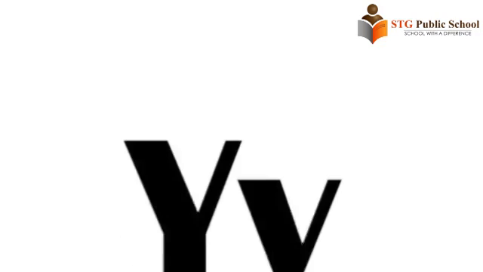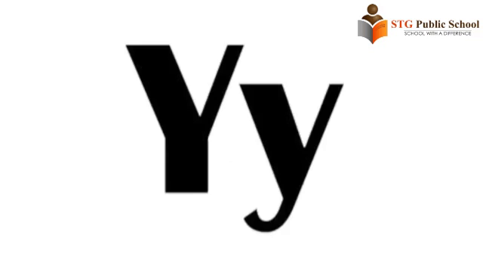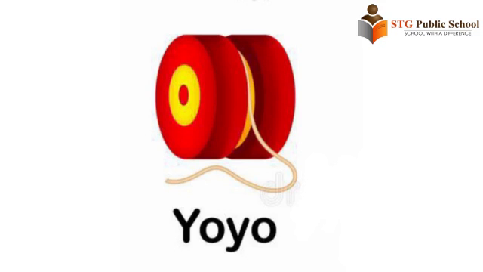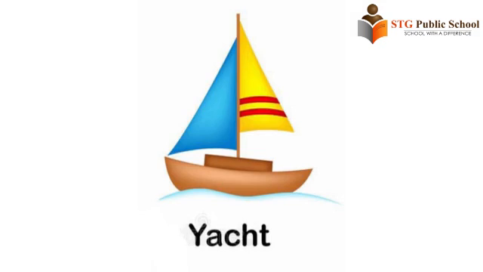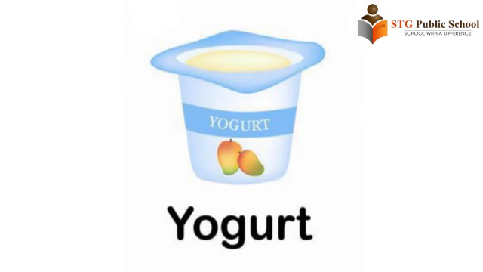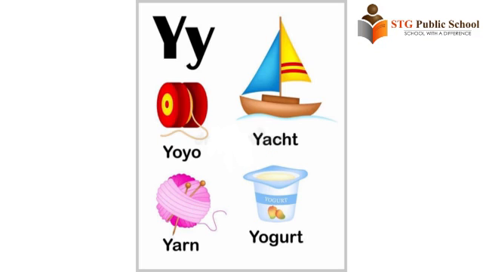This is letter Y. Y is for yo-yo, yacht, yarn, yogurt. The sound of Y is Y. Y says Y: yo-yo, yacht, yarn, yogurt.